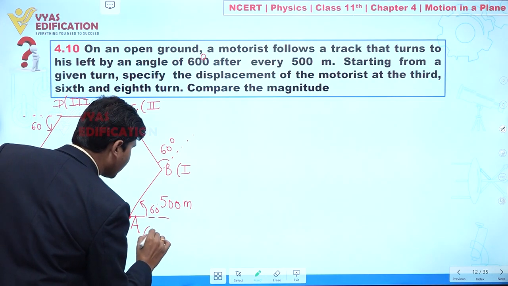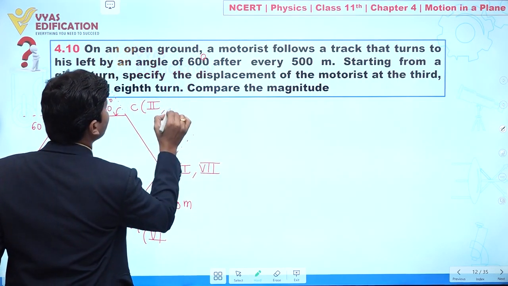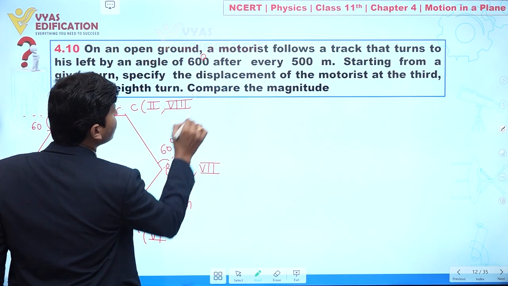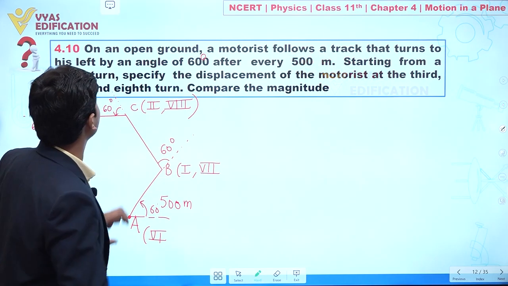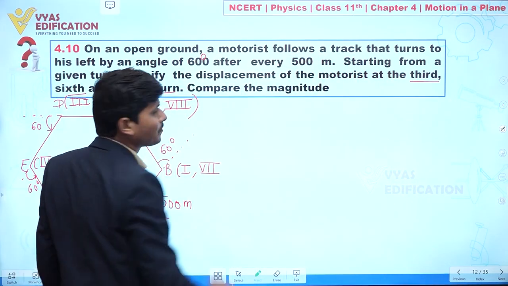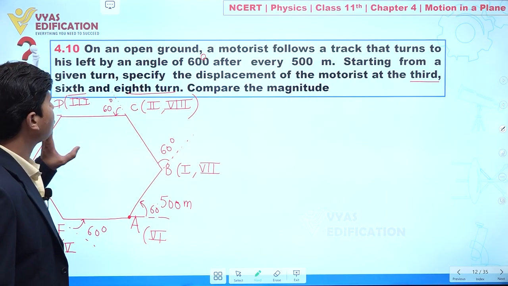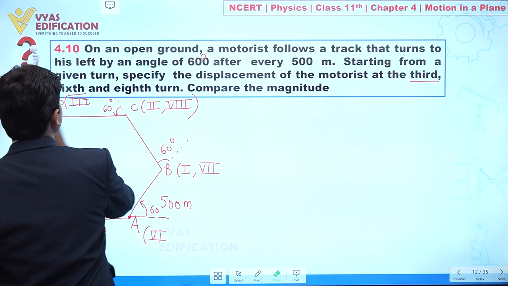This one we have 6, here we have 7, and here we have 8. Now up till what point do we have to write? In this question it is given to you the third, sixth and eighth turn. So I am writing here up to 8th. Clear to everyone? Yes. So now concentrate on the screen.